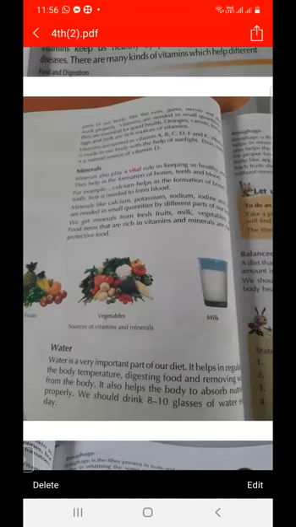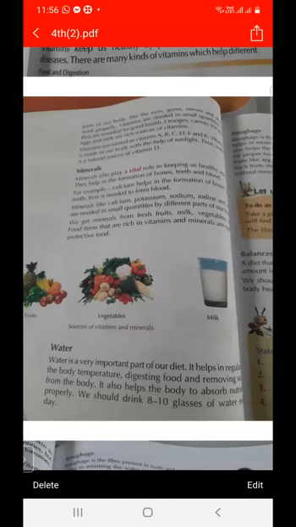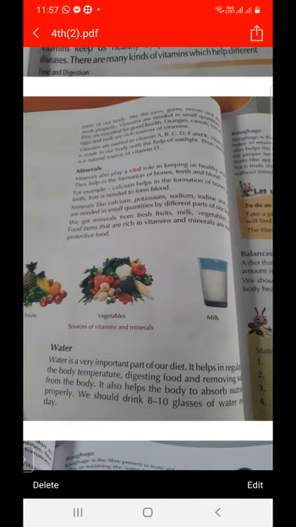We can get these vitamins from different food items, like the orange, the carrot, the tomato, egg, and milk. Due to lack of vitamin A, night blindness is a disease. Due to lack of vitamin B, beriberi is a disease. Due to lack of vitamin C, scurvy is a disease. Due to lack of vitamin D, rickets is a disease.